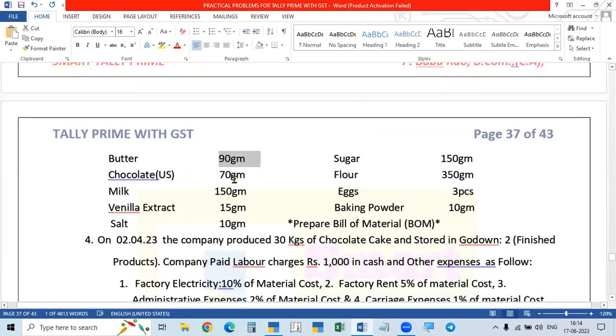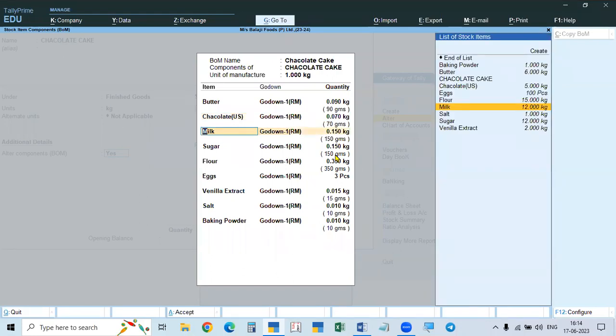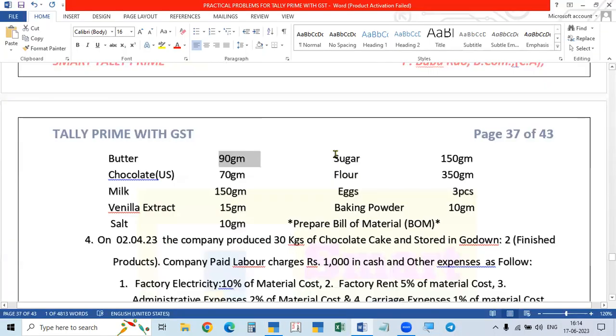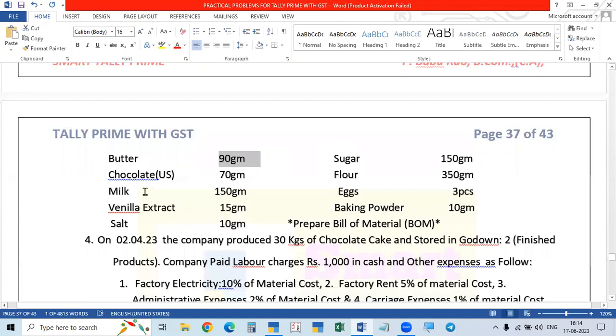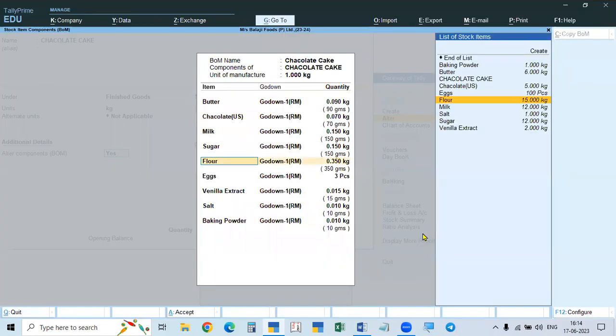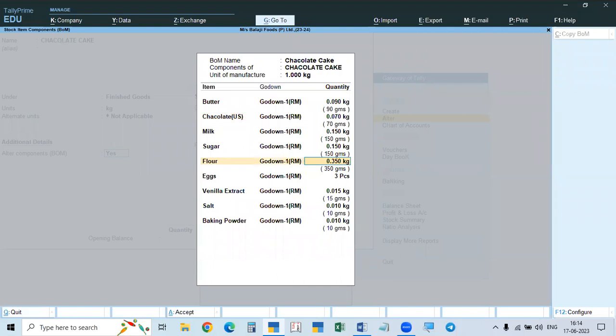Similarly, the next one is chocolate, Godown 1, 70 grams. 70 G, don't forget G. That means 0.070. Similarly, milk 150 grams. Then sugar 150 grams. Then flour 350 G, that means 0.350 kg.